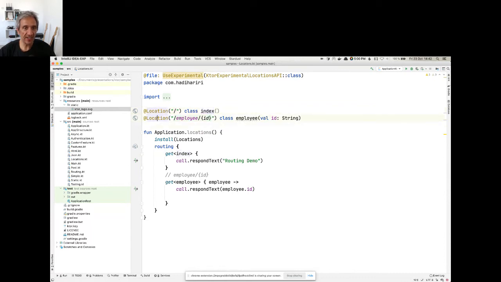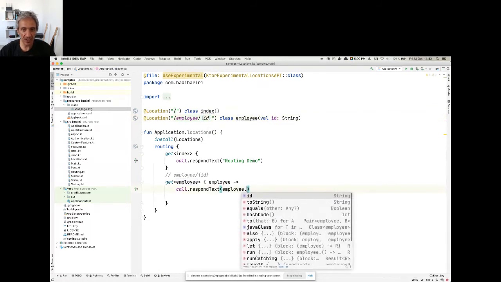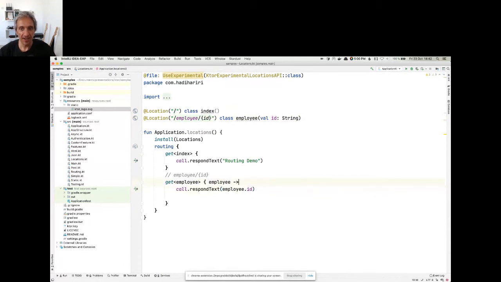The same way I can have a route with employee/ID, and then I access this as a property of that class. So this route parameter now becomes a property, which I can have strongly typed. So you see I have ID. Now, the benefit of this, of course, is that static typing. And tomorrow, if I rename this route, or I just rename the class with a refactoring, if I want to change the route string, I change it in a single place. So that is very, very useful.